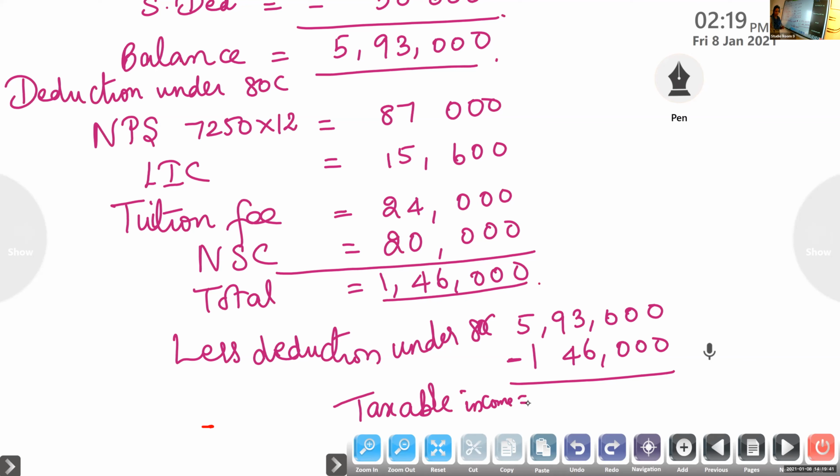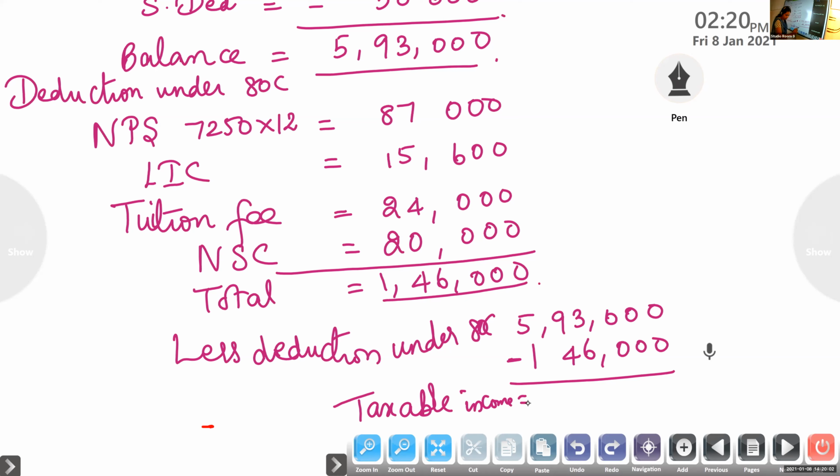So what is the taxable income? Four lakh 47,000.